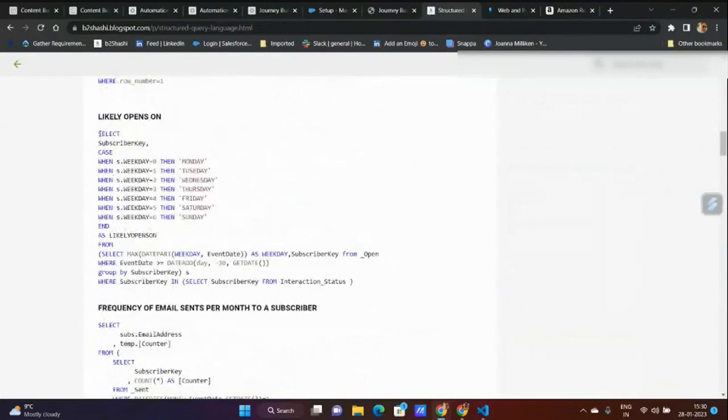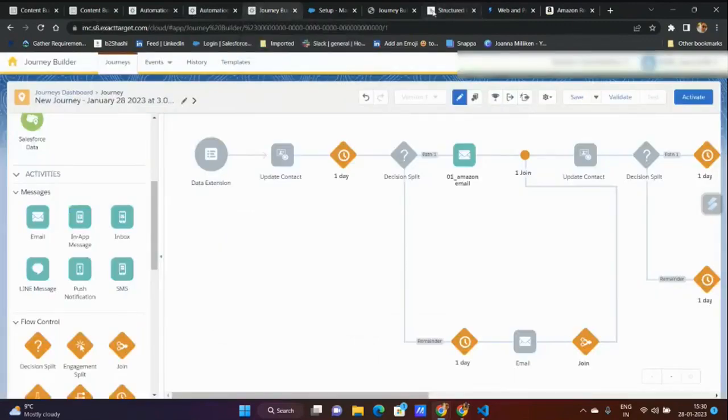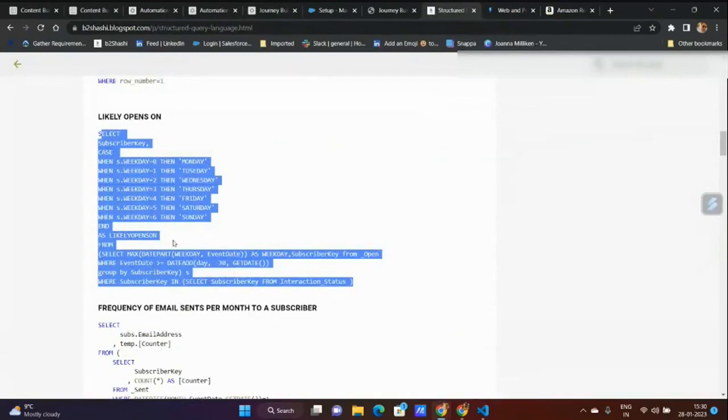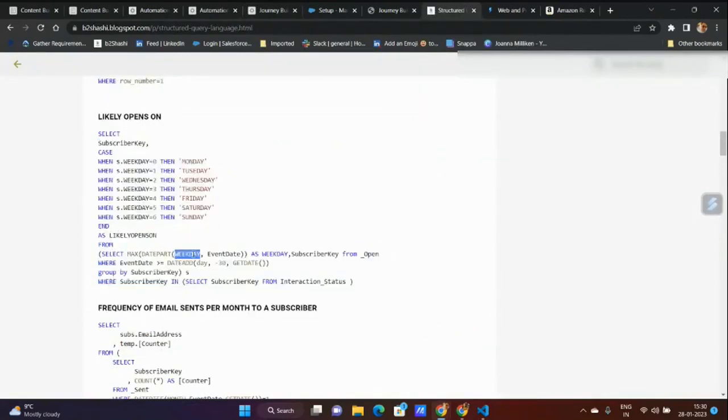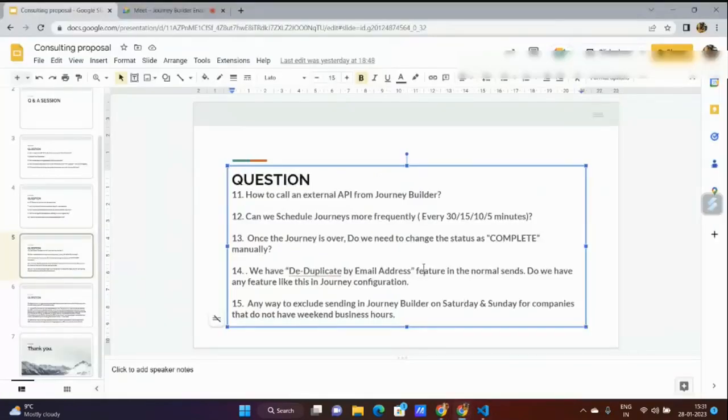So similarly, this kind of a get date value and update data extension, whether today is Saturday, Sunday, every day it has to run and it has to update that data extension with that attribute, and that attribute has to be used in the journey. And this automation has to run every day. Here with likely open, I have used the subscriber key. You don't have to use subscriber key. You simply have to use get date instead of event date. A little bit of modification you have to do and keep on updating. So that way you can do it. But I don't propose this solution to be implemented. It's just if somebody wants to.